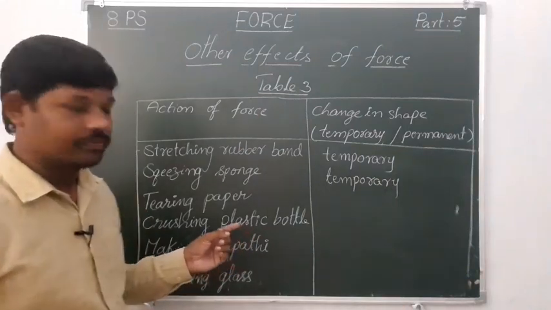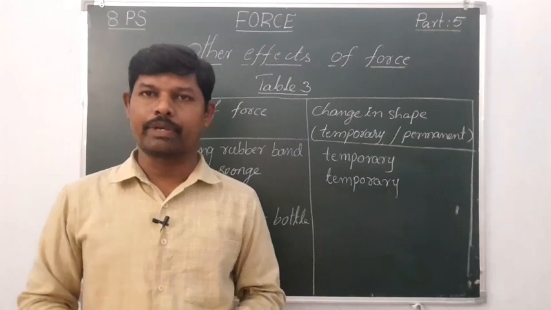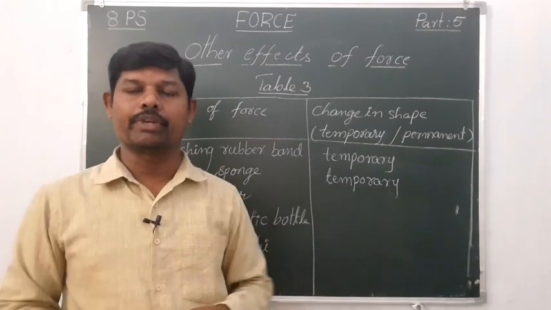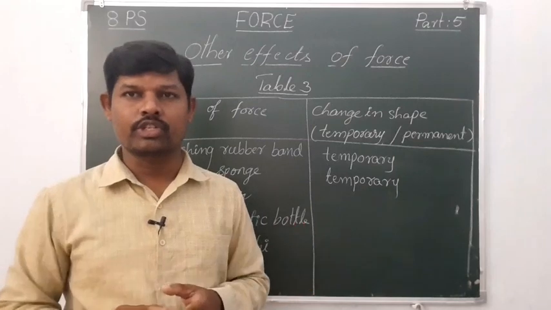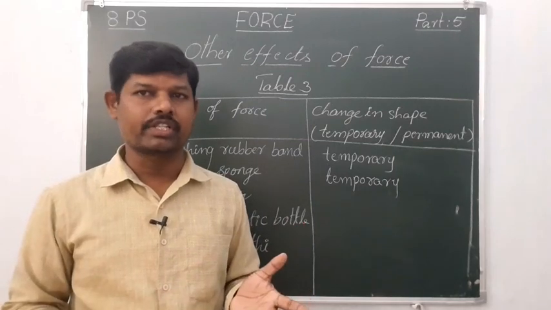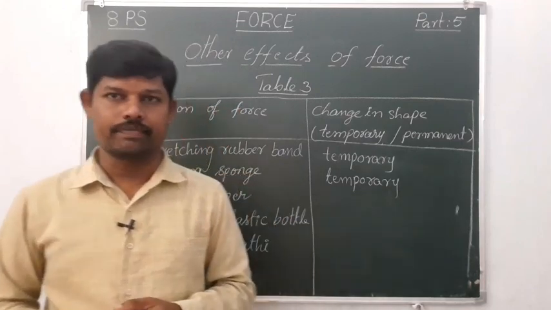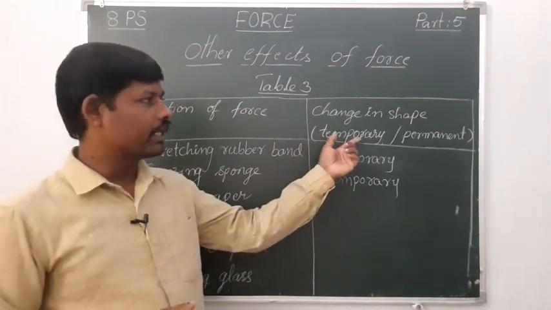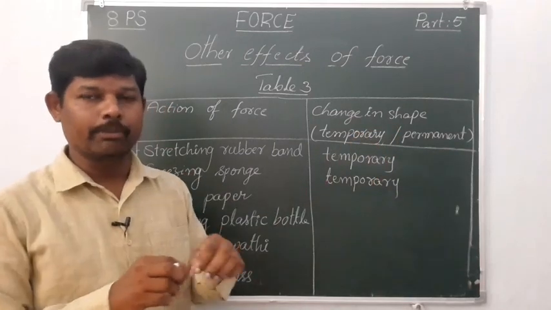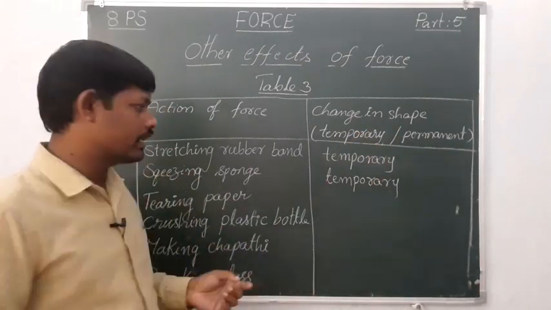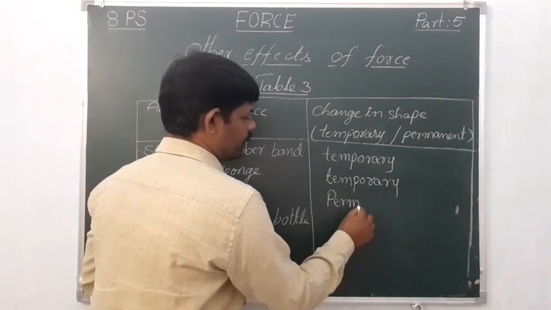Next, third one, tearing paper. Take a small piece of paper and tear it into two pieces and leave it. Whether it regains its original shape or not? No, it's not possible to regain its original shape. So is it a temporary change in its shape or a permanent change in its shape? It is a permanent change. Tearing paper is a permanent change. You can write here permanent.